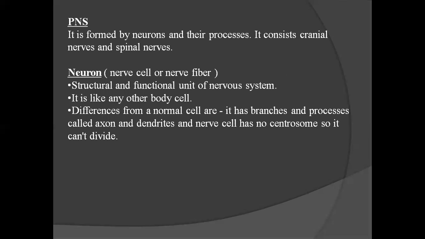PNS, peripheral nervous system, is formed by neurons and their processes. It consists of cranial nerves and spinal nerves. Neuron, or nerve cell, or nerve fiber, is the structural and functional unit of nervous system. It is like any other body cell. Differences from a normal cell are that it has branches and processes called axon and dendrites, and a nerve cell has no centrosome, so it can't divide.